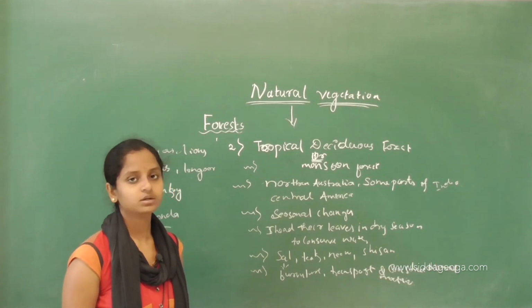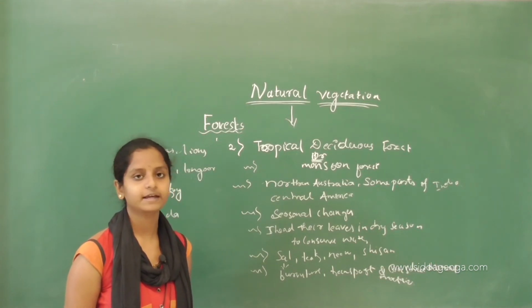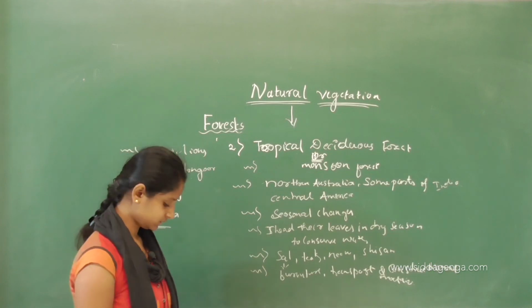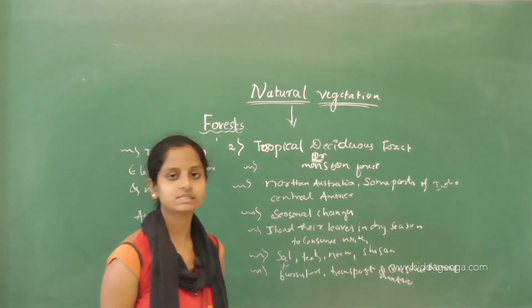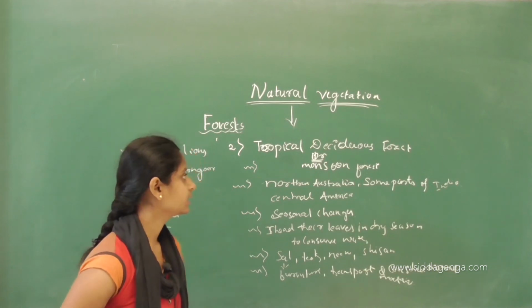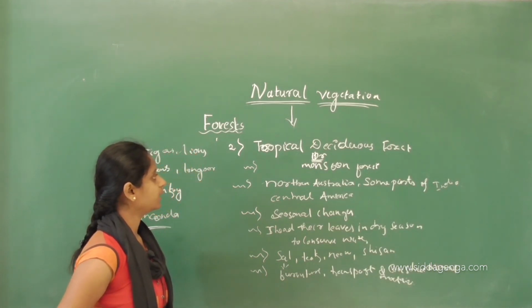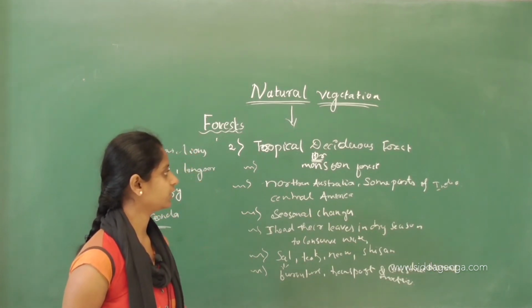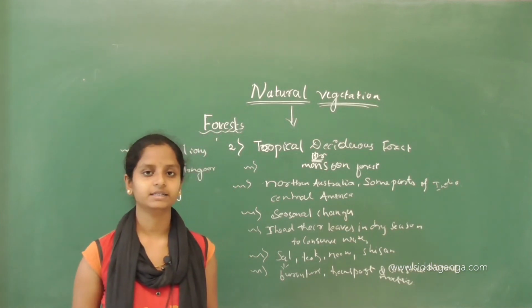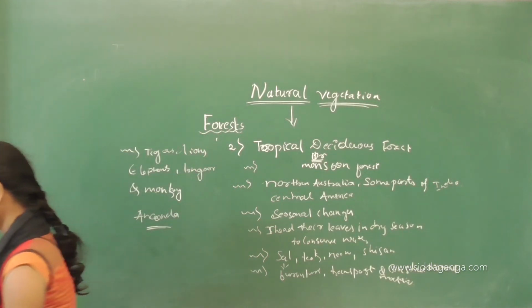Look into the textbook, you will get everything. Now just listen to what I am saying, because this is a very important topic. So this was about the tropical deciduous forest. Then the other forest we will see now.